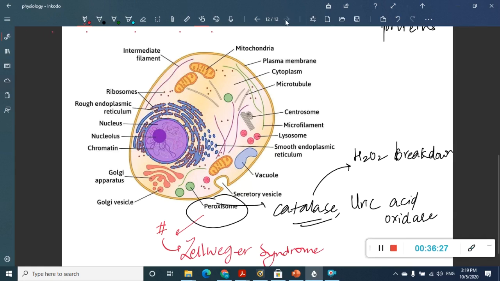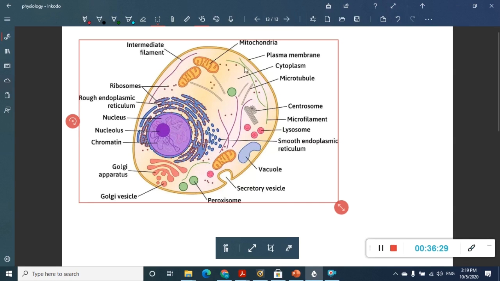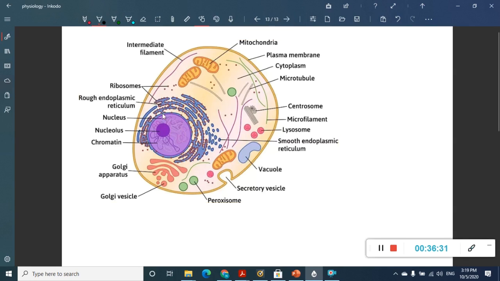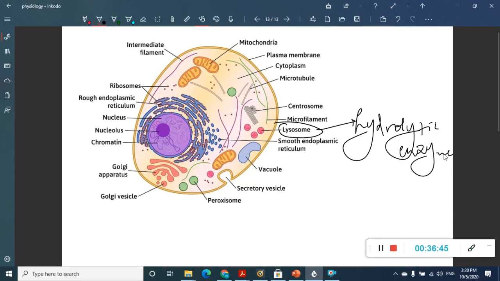Next, once you have learned about the peroxisomes, the next important organelle is the lysosomes. These are the lysosomes which you see. They contain lots of hydrolytic enzymes and digest large quantities of proteins, polysaccharides, fats and nucleic acids.